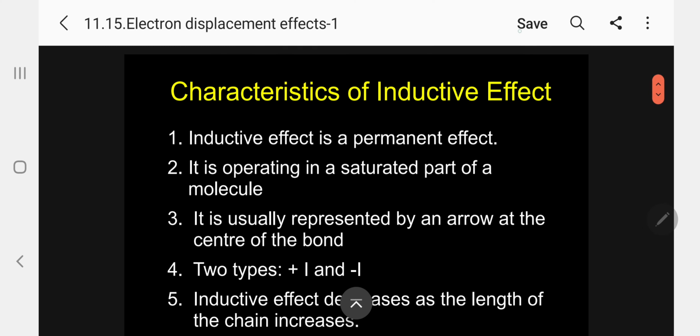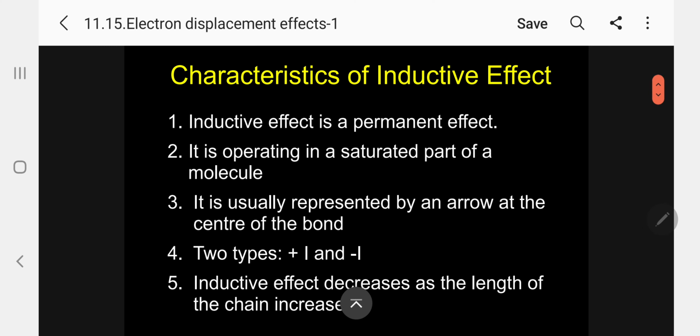It is my duty to explain the characteristics of inductive effect. This is the most important. Normally, books will not give these characteristics of inductive effect. Please note, my dear students. Number 1: inductive effect is a permanent effect.